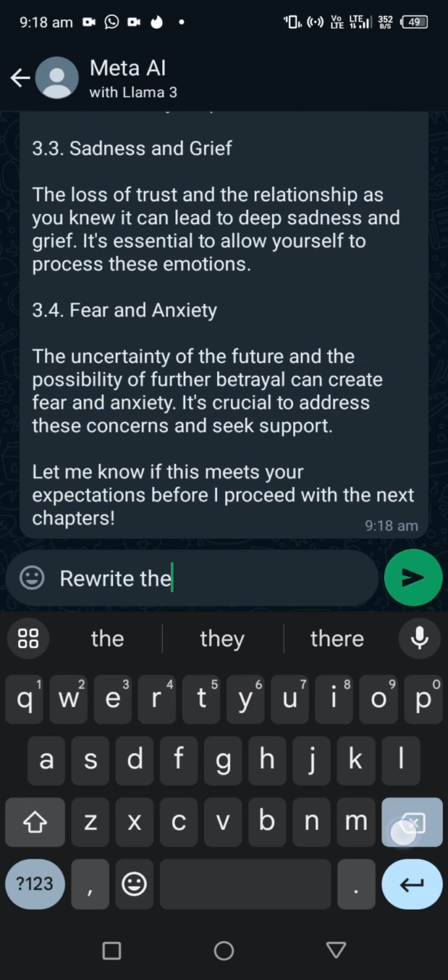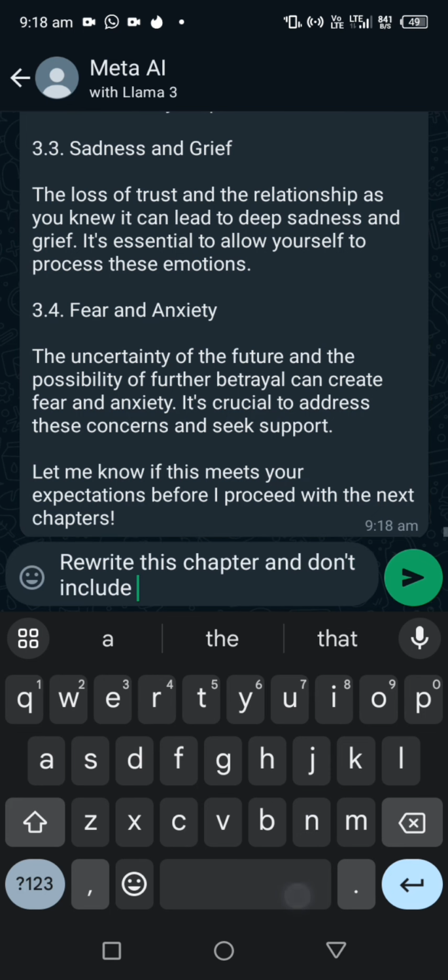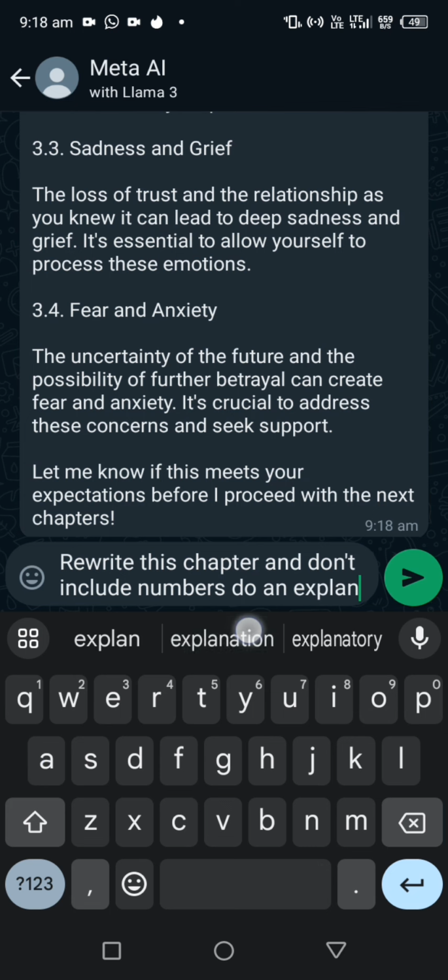Rewrite this chapter and don't include numbers. Do an explanation.